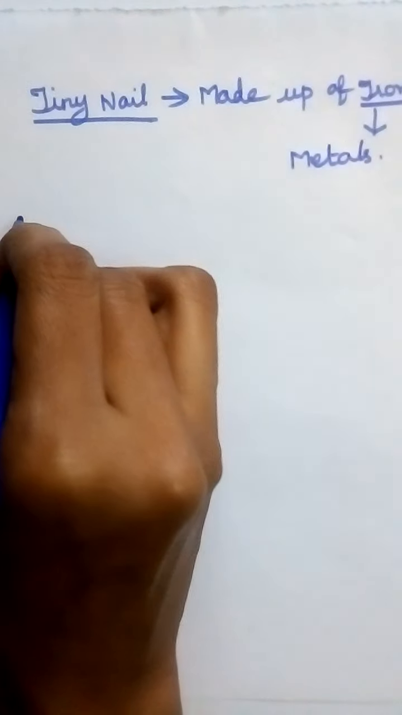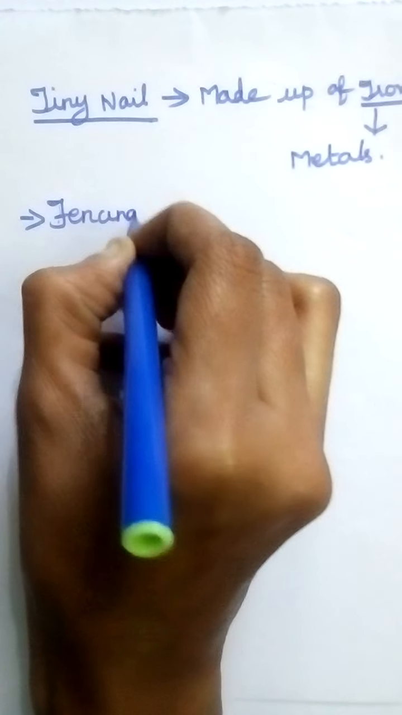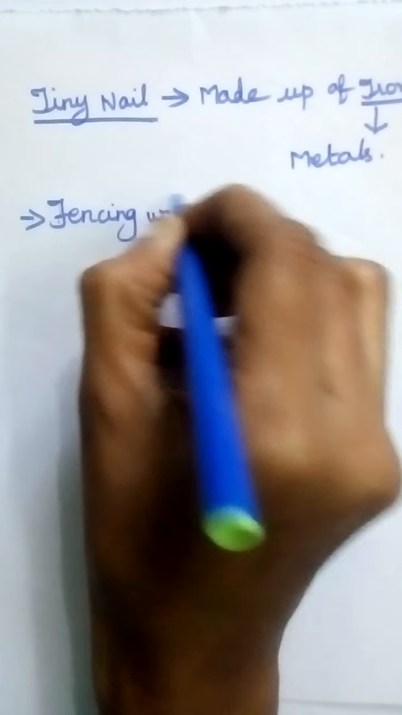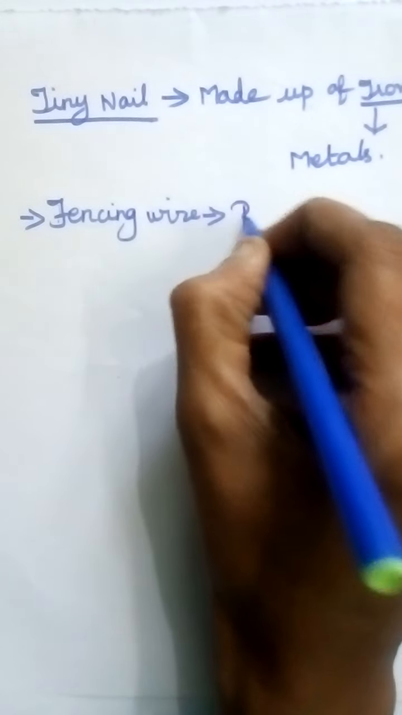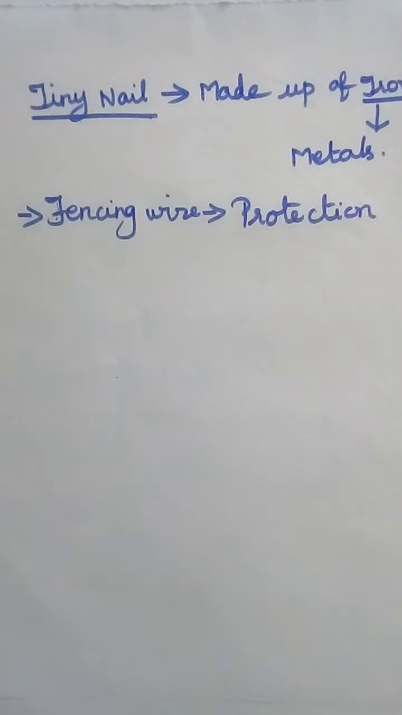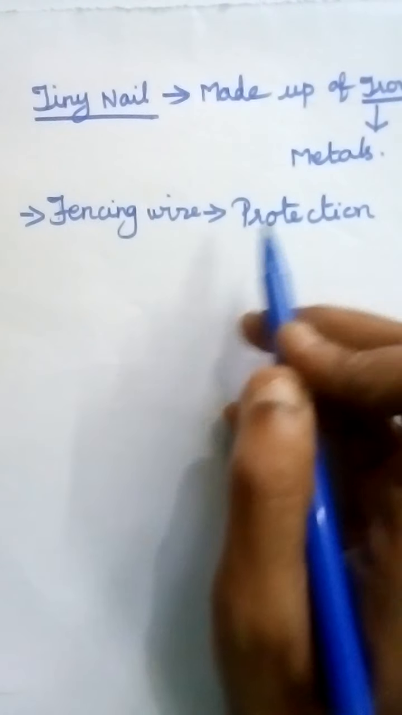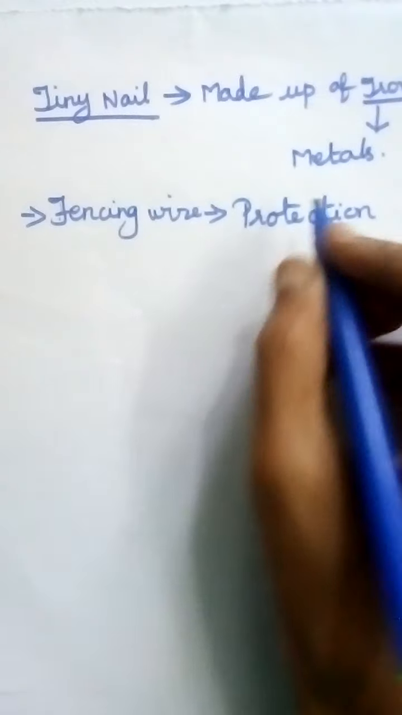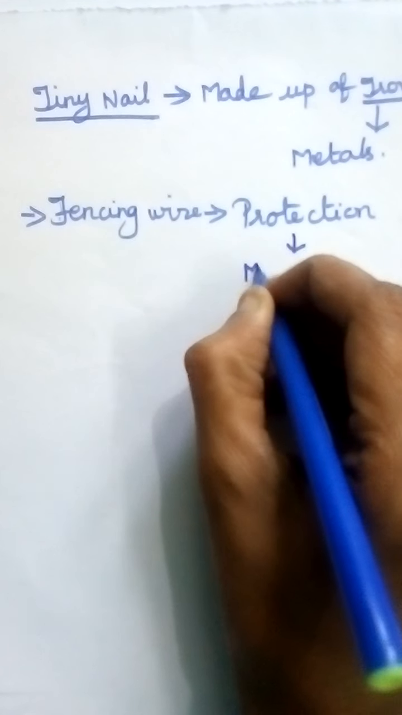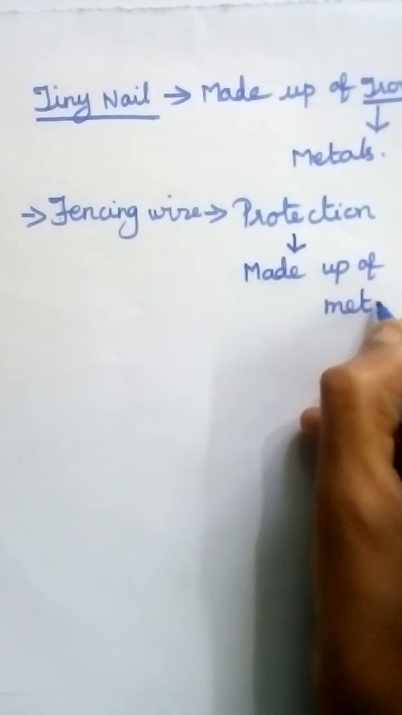Next, fencing wire. Fencing wire is used for protection purposes. Fencing wire is made up of metals.